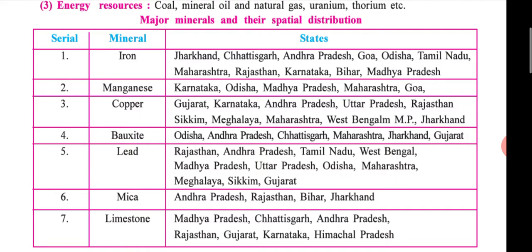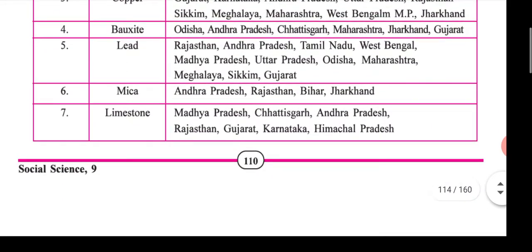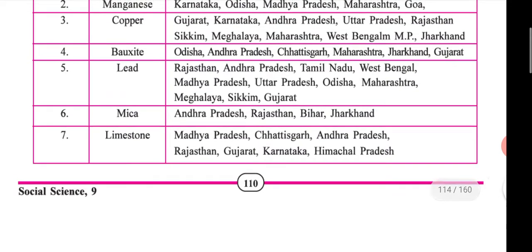Okay. So first iron: Jharkhand, Chhattisgarh, Andhra Pradesh, Goa, Odisha, Tamil Nadu, Maharashtra, Rajasthan, Karnataka, Bihar, Madhya Pradesh. Then manganese: Karnataka, Odisha, MP, Maharashtra and Goa. Then copper: Gujarat, Karnataka, Andhra Pradesh, UP, Rajasthan, Sikkim, Meghalaya, Maharashtra, West Bengal, MP and Jharkhand. Then bauxite: Odisha, Andhra Pradesh, Chhattisgarh, Maharashtra, Jharkhand and Gujarat.